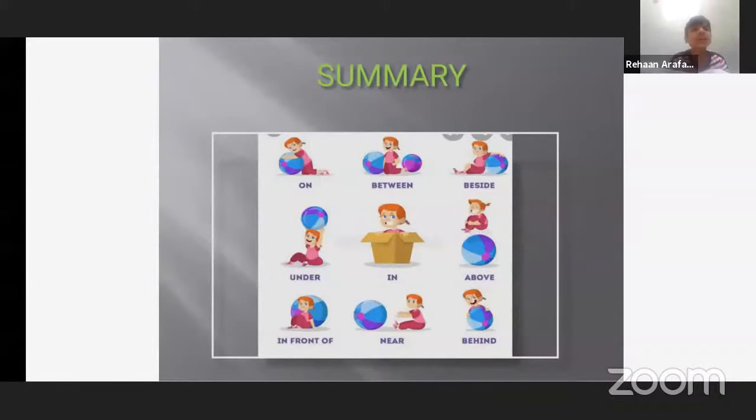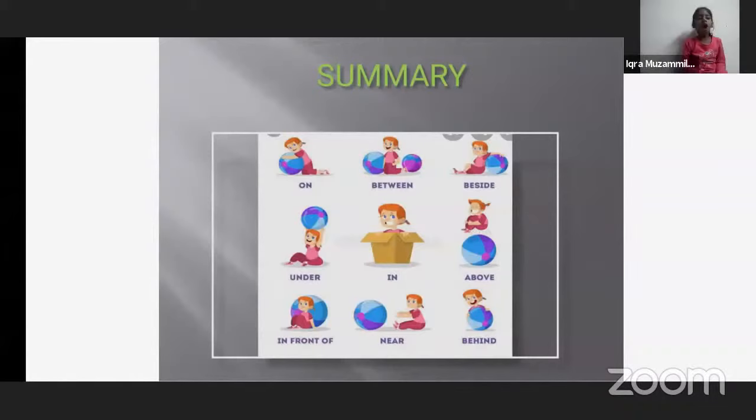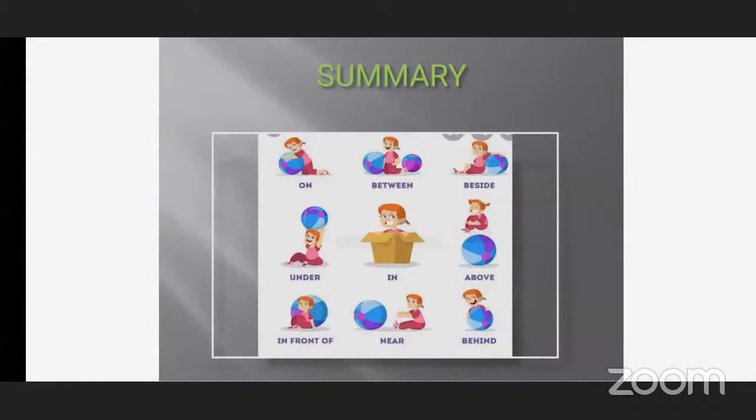Prepositions. See, there is a girl, and she is having a ball. See, in the first picture, she is lying on the ball.